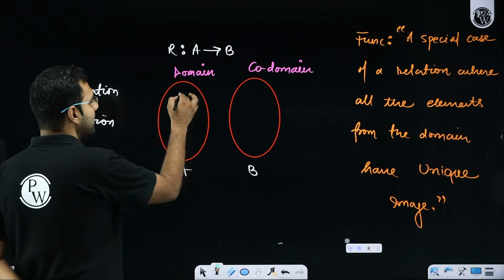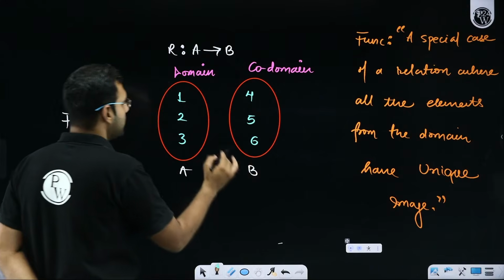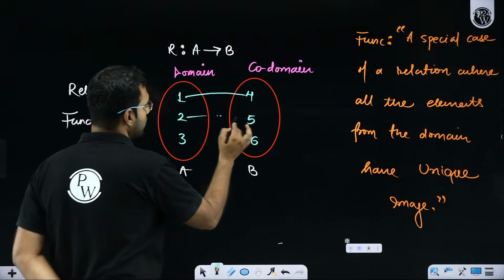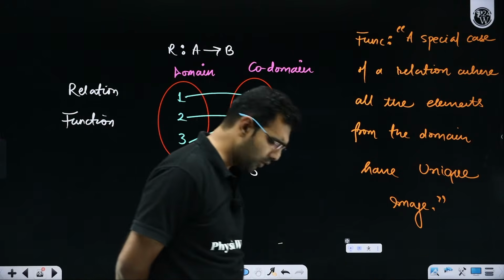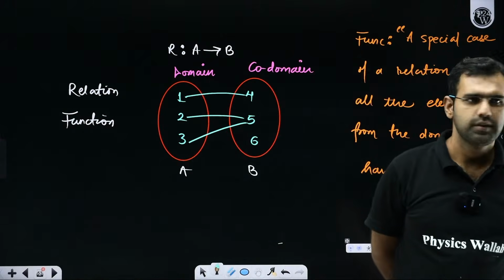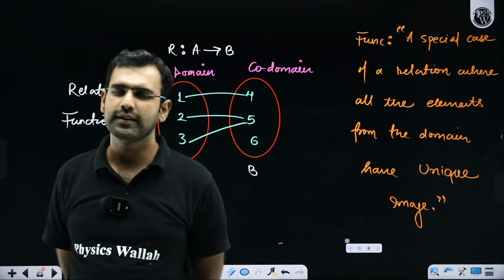Coming back to this discussion, A and B are 2 sets. Let's say A has elements 1, 2, 3. B has elements 4, 5 and 6. So sir, 1 is mapped with 4, 2 is mapped with 5, 3 is mapped with 5. Is it a function? Absolutely not, sir. We can confidently say, sir, this is not a function.